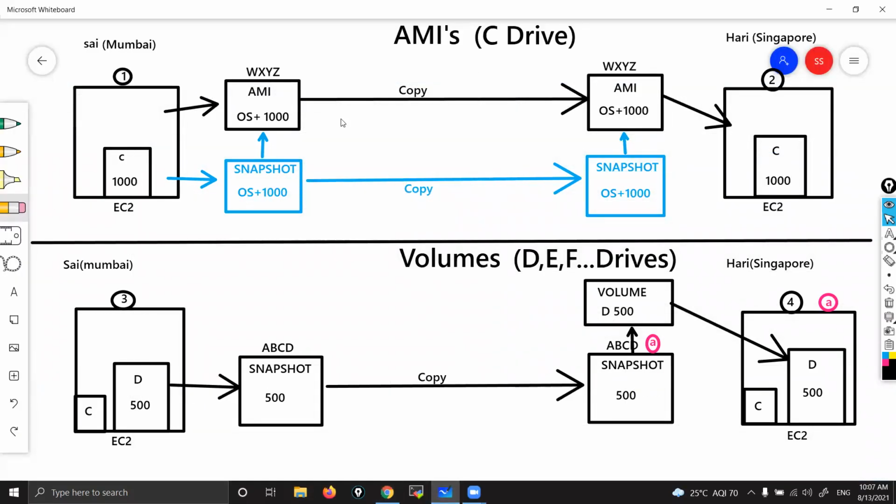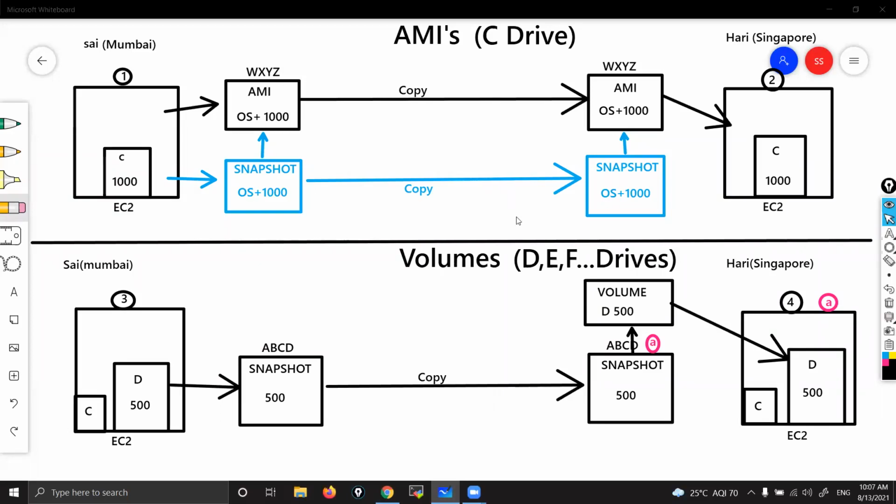Now, if you have any doubts, you can ask me now. I'm going to share this screenshot, guys. By seeing this, you should understand the things clearly. And one more thing, if you want to delete the things, you need to follow one procedure, sequence. Let me write the deletion steps.